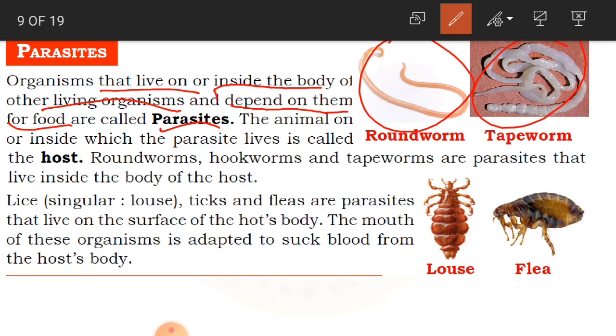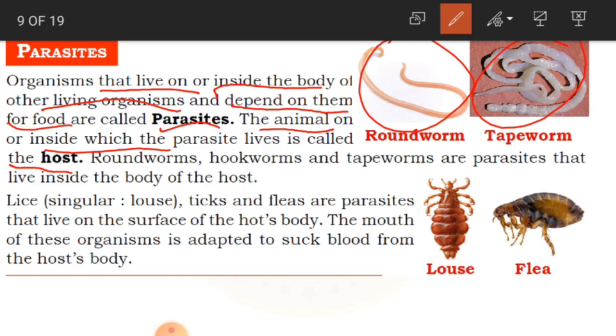So the animal on or inside which the parasite lives is called a host. So what is a host, children? Where the parasite is living. The body which has a parasite inside itself or on itself is called the host.